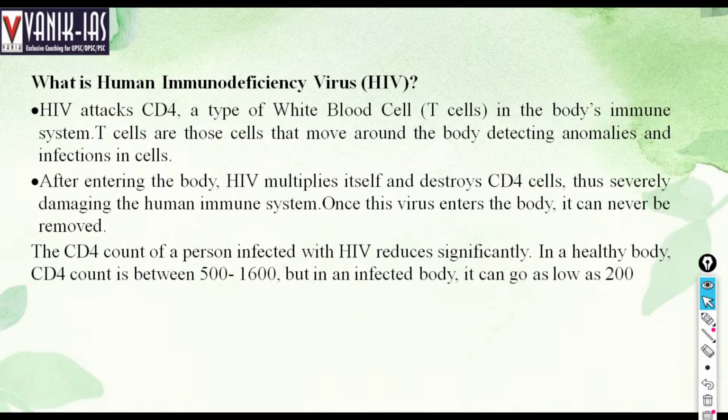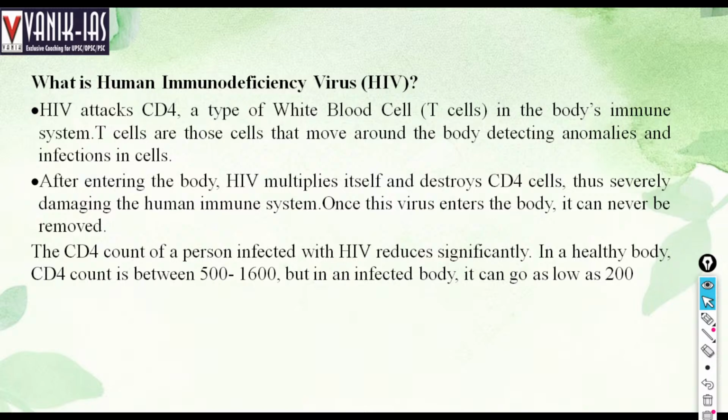HIV attacks CD4, a type of white blood cell, the T cells in the immune system. T cells are those cells that move around the body detecting anomalies and infection in the cells. After entering the body, HIV multiplies itself and destroys CD4 cells, thus severely damaging the human immune system. Once this virus enters the body, it can never be removed.